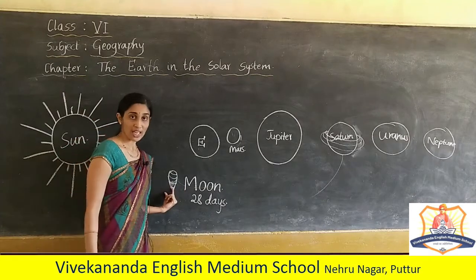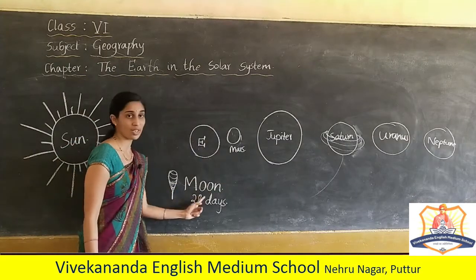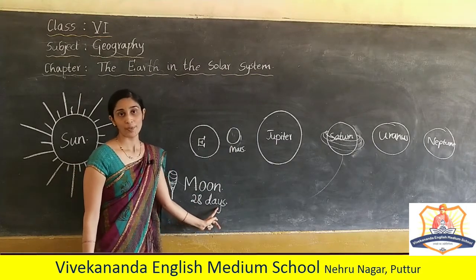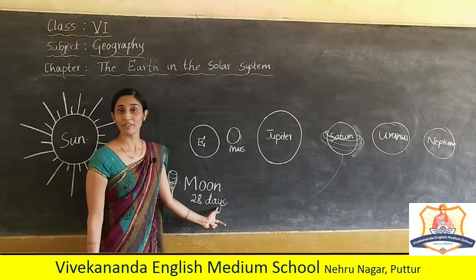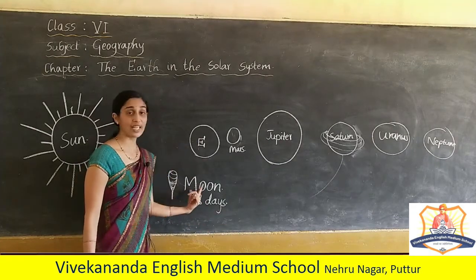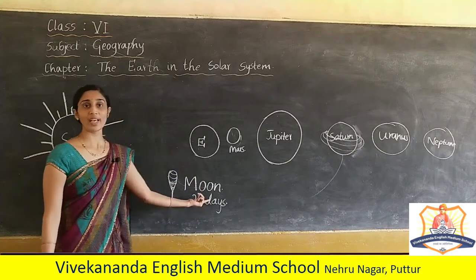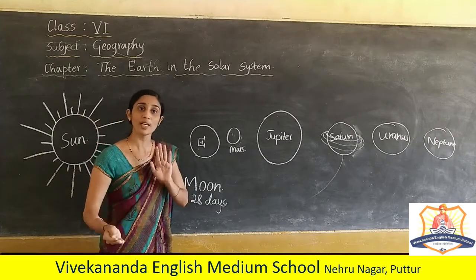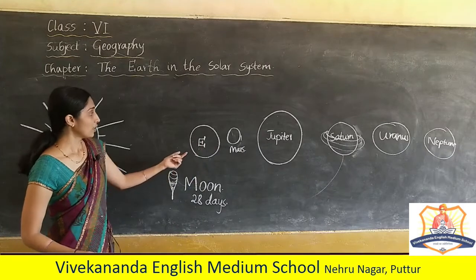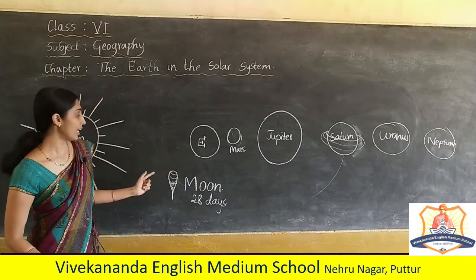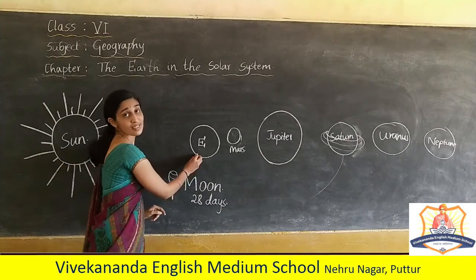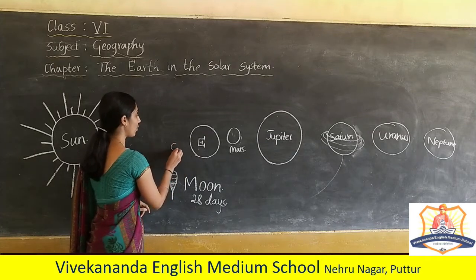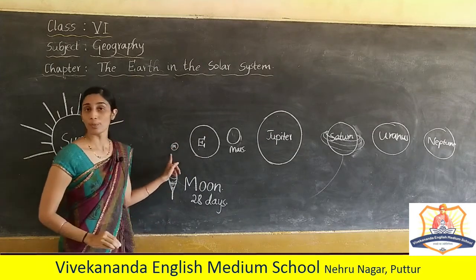So for the rotation as well as the revolution, it takes 28 days. It is one and the same. The rotational period and revolutionary period of the moon is 28 days. So we can see only one face, one side of the moon, from the earth. Understood? The next is, which is the nearest celestial body to the earth? The nearest celestial body to the earth is the moon.